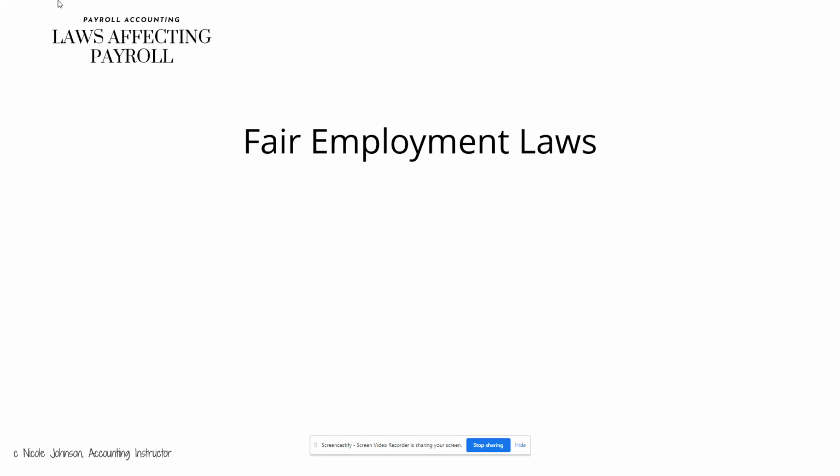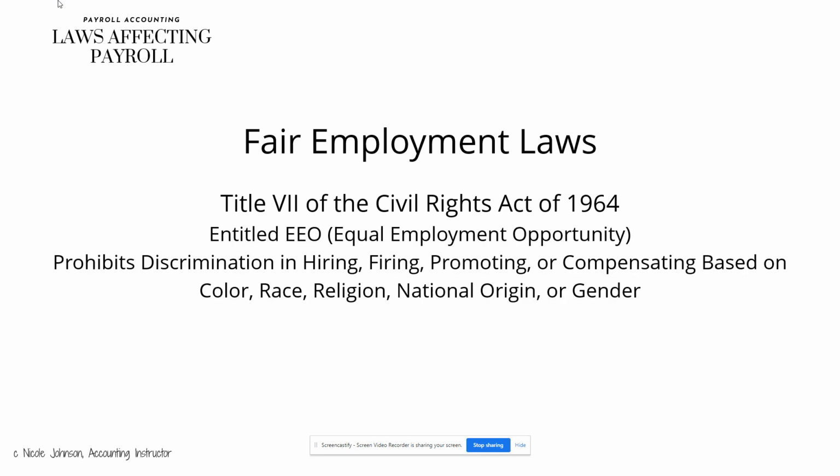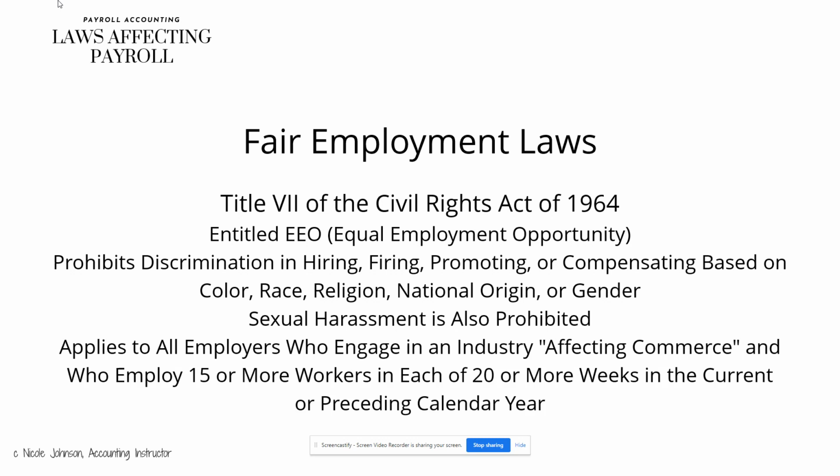Now we're going to look at some fair employment laws. The first one is Title VII of the Civil Rights Act of 1964. This is also entitled EEO, or Equal Employment Opportunity. It prohibits discrimination in hiring, firing, promoting, or compensating based on color, race, religion, national origin, or gender. Sexual harassment is also prohibited. This applies to all employers who engage in an industry affecting commerce and who employ 15 or more workers in each of 20 or more weeks in the current or preceding calendar year.